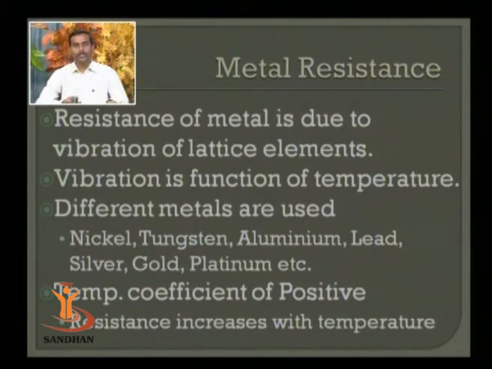So if I want to go for smaller or minute temperature measurement, then I will have to go for a material which has higher resistivity. If I want to go for larger temperature measurement, I will have to select a material which can sustain larger temperature. For example, at a temperature of 500 or 600 degrees Celsius, it is preferable to go with platinum, because platinum can exist up to 1400 degrees Celsius without any problem. But normally metal resistance devices are not preferred beyond 400 degrees Celsius.